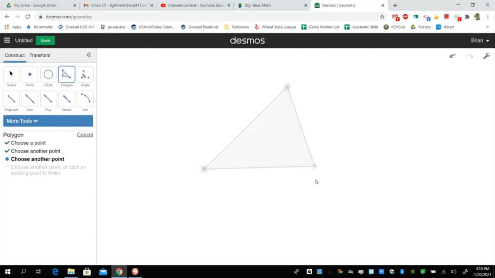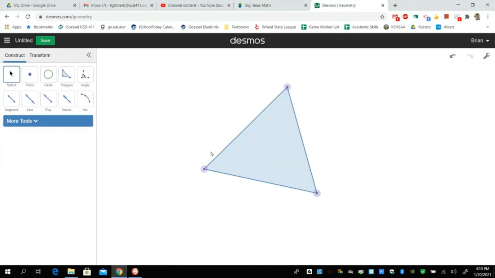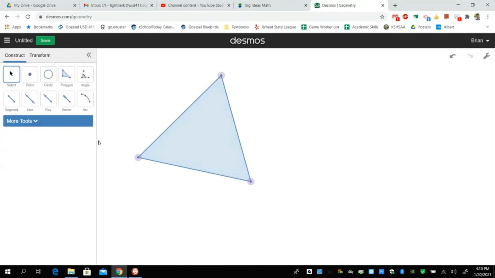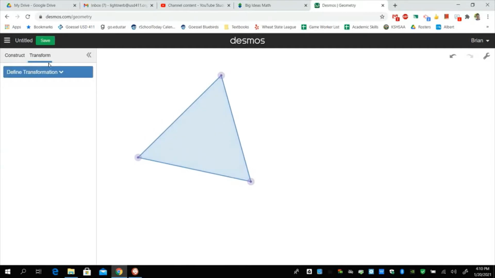Let's just draw a triangle here. Okay, so I have a triangle. Let's move it over here a little bit. And what I want to do is transform it. I want to do a dilation. So a dilation creates similar things. It says choose a point. So let's dilate it with that point right there. Scale factor. You see the scale factor right here.